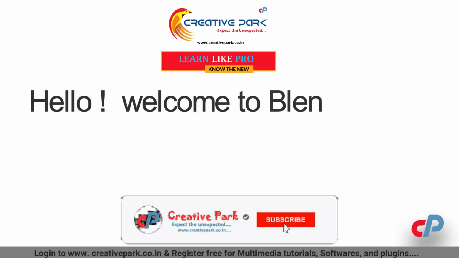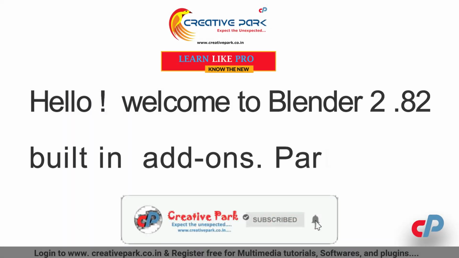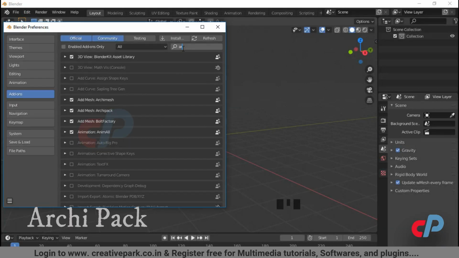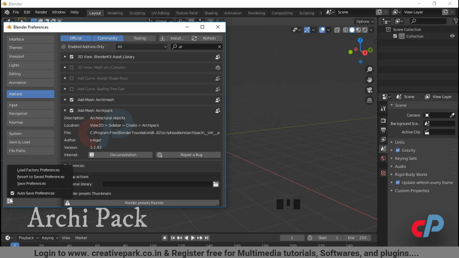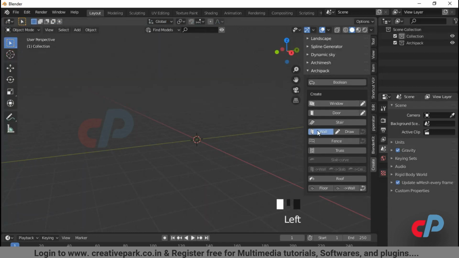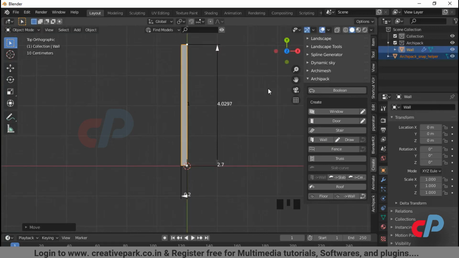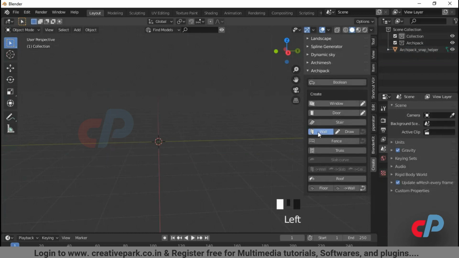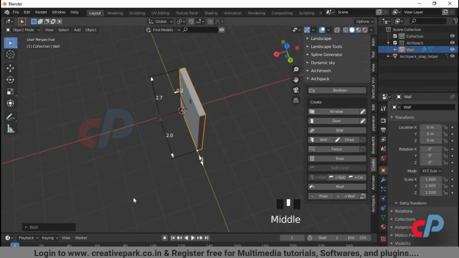Hello. Welcome to Blender 2.82 Built-in Addons. Part 3. Number 11. Archi Pack. Archi Pack Addon is the advanced version of Archi Mesh. You can manipulate the primitives with a real-time on-screen editing interface. Let's start with creating walls.